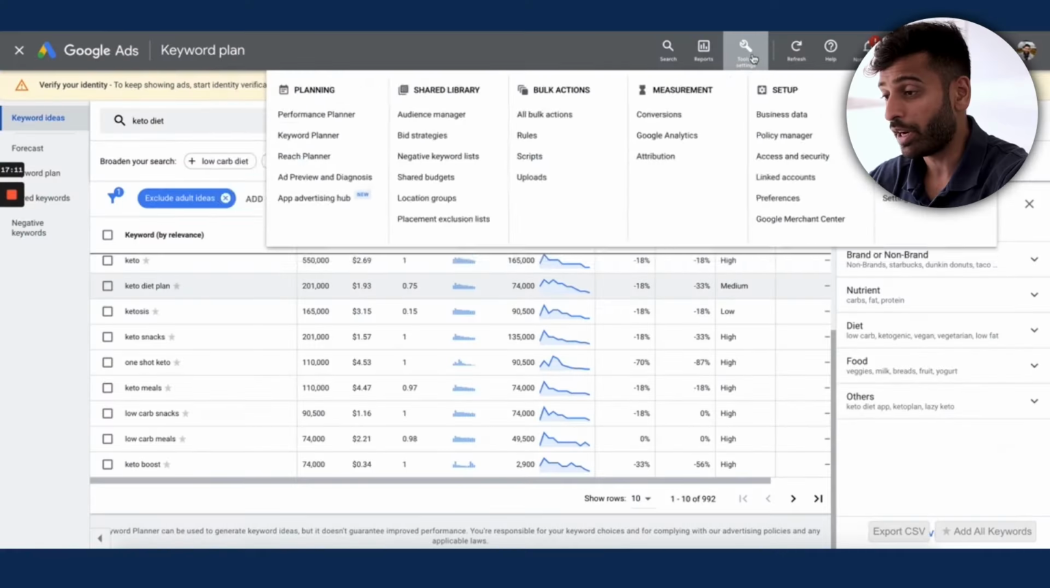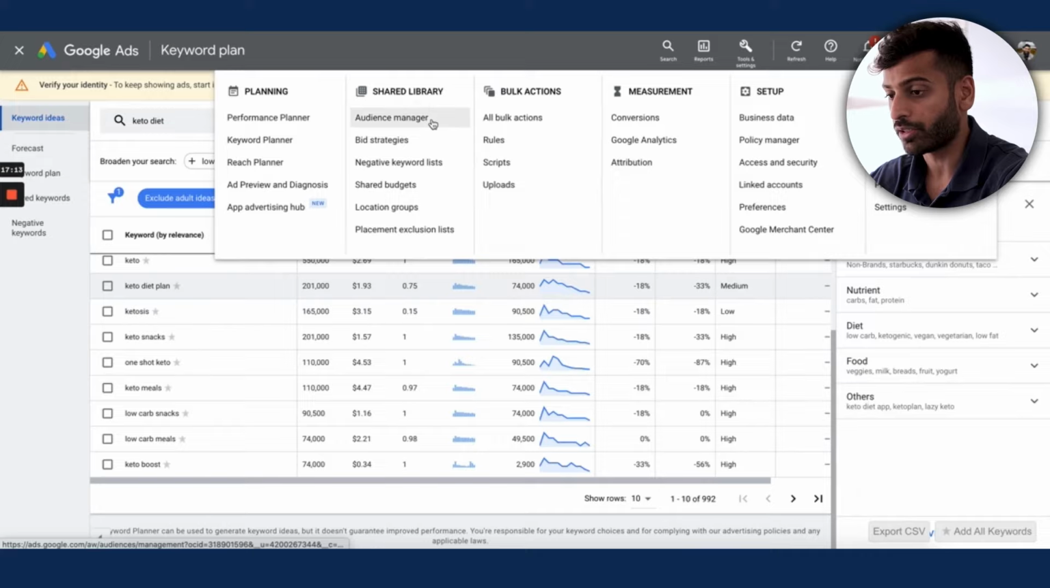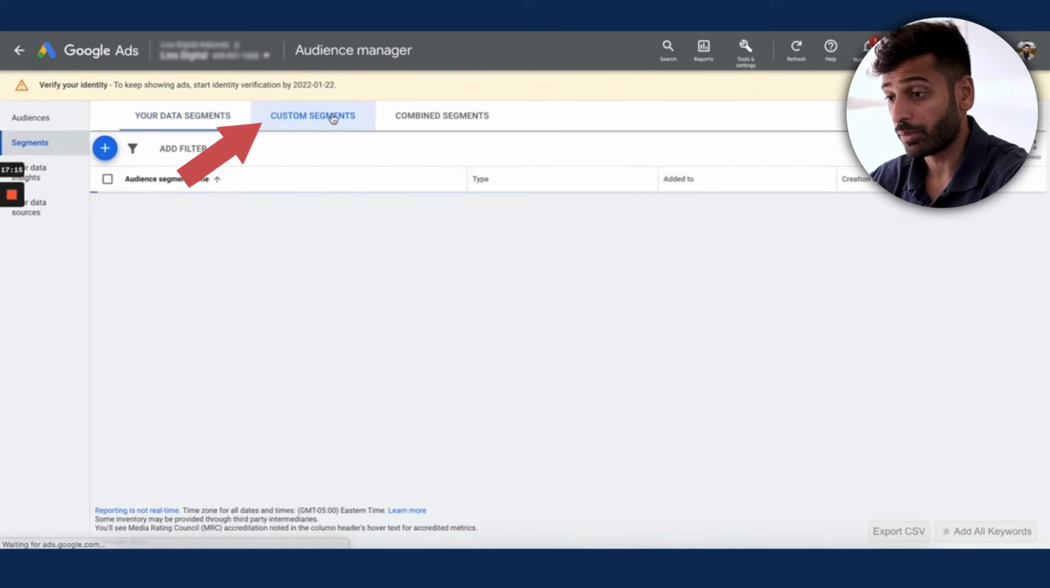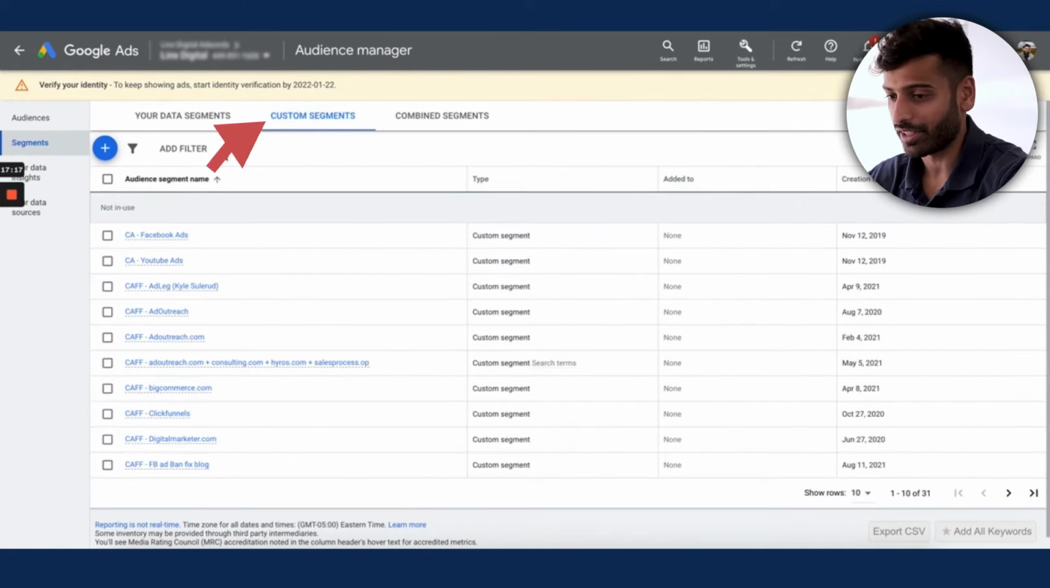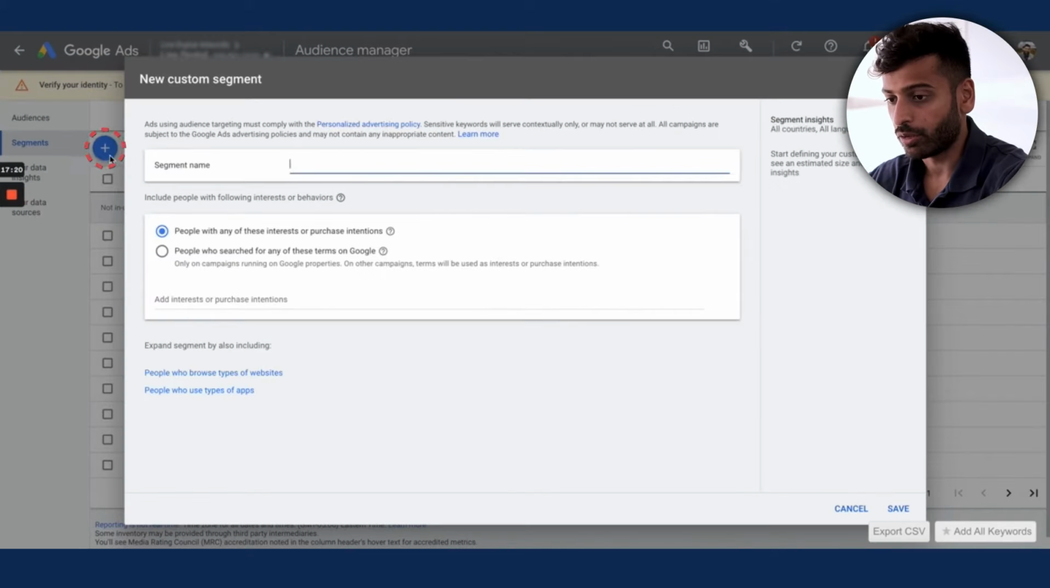So the way you set it up is, to create an audience, you'll go here to Audience Manager and go to Custom Segments. Again, everything's called segments now, but it's audiences basically. You click this and let's call it Custom Intent Keto Diet, right? So you're going to want to click on this.